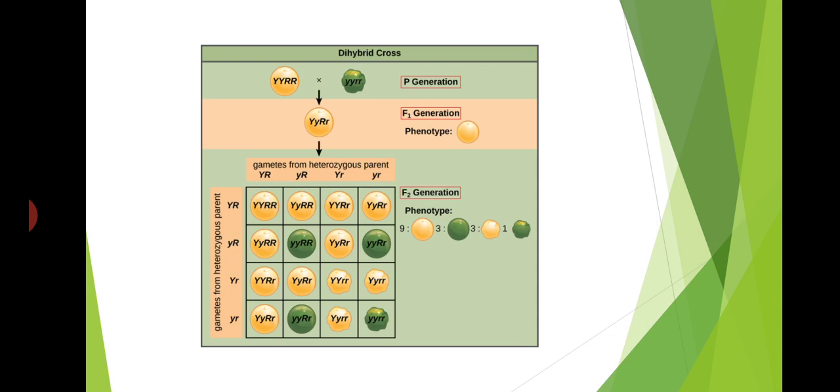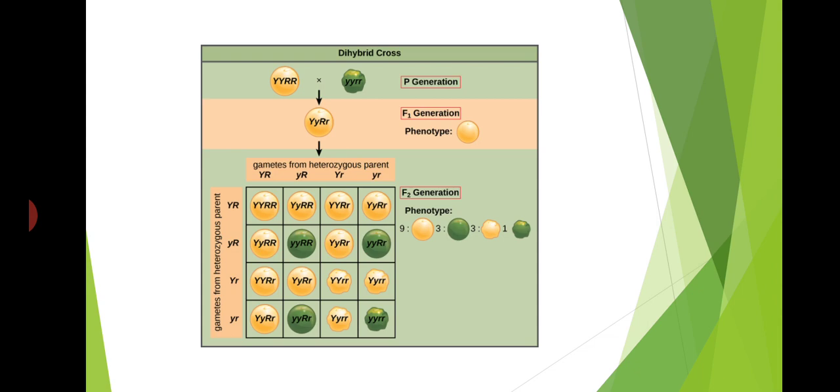In pea plants, as two characters for dihybrid cross, Mendel crossed a homozygous pure plant having yellow and round seeds, the genotype is capital Y, capital Y, capital R, capital R, with a homozygous pure plant having green and wrinkled seeds. The genotype is small y, small y, small r, small r.